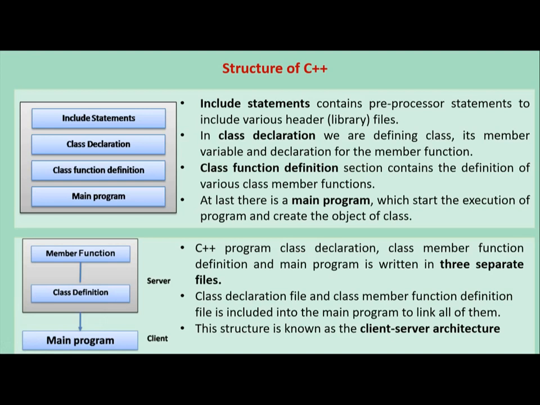This structure is known as the client server architecture. You can see this diagram. Class definition and member functions are linked together, so it is considered as a server, and the main function is considered as a client, because in the main program you are creating the objects and multiple objects are accessing the server data.